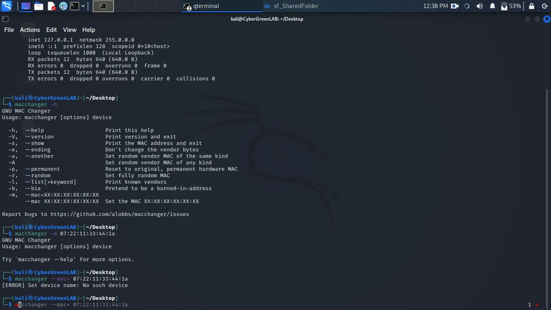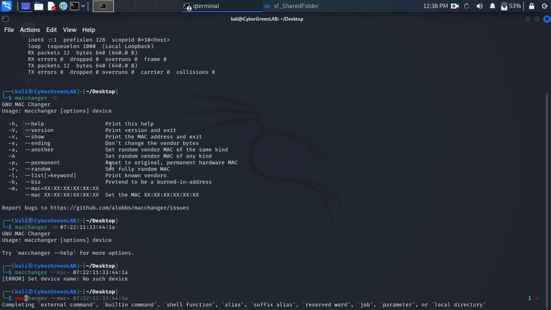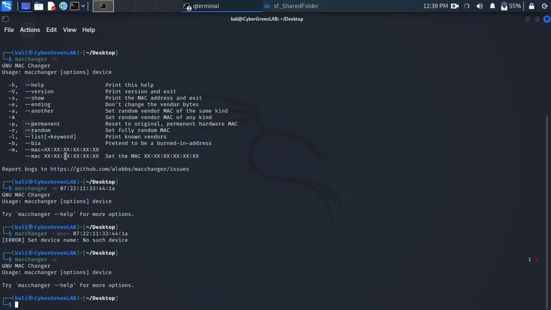Let me use randomization to actually set the random vendor MAC of the same kind. macchanger -m -a. Not getting it.